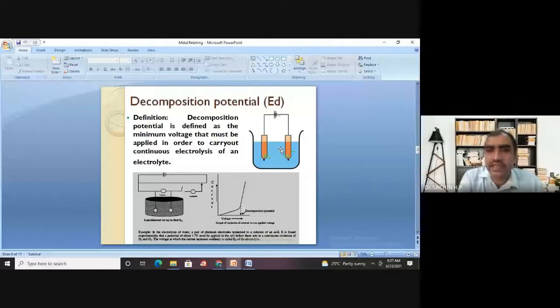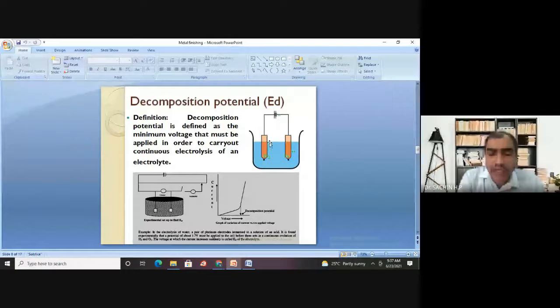Let us say here in this case our electrolyte is water. I don't know what the decomposition potential of water is. Simply, I have taken water and placed 2 platinum electrodes, and from the battery I started supplying the voltage. Let us say like this.